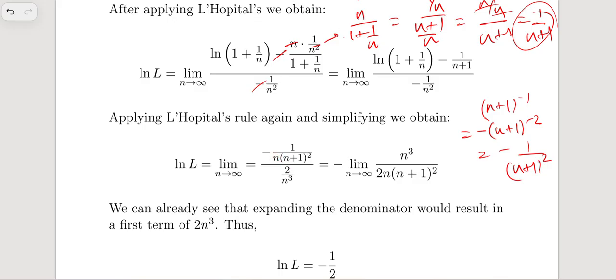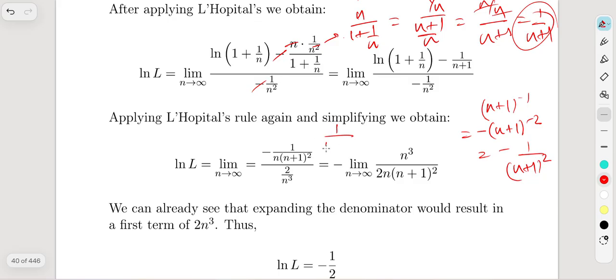And the next part is we have natural logarithm. So the derivative of natural logarithm is coming out to be minus 1 over n plus 1. Wait a second, let me just check this out.